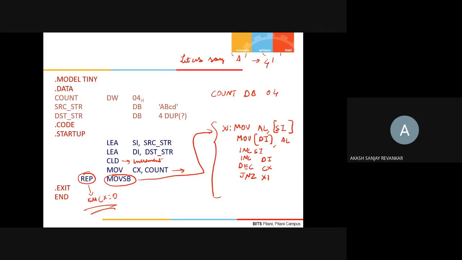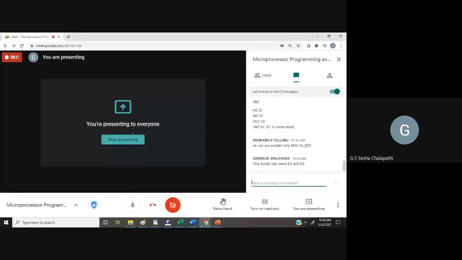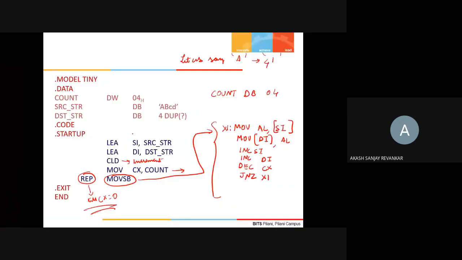In tiny model, ES and DS point at the same location. Who is that? Akash. Yes, correct. In .MODEL TINY, all the segments actually overlap with each other, because of which both the extra segment and the data segment overlap with each other. So that is the reason I do not have any difference.